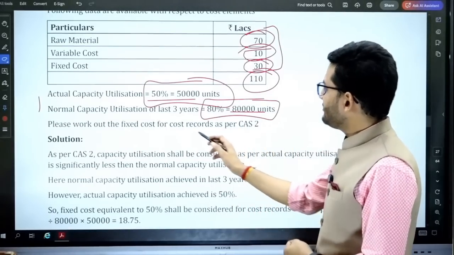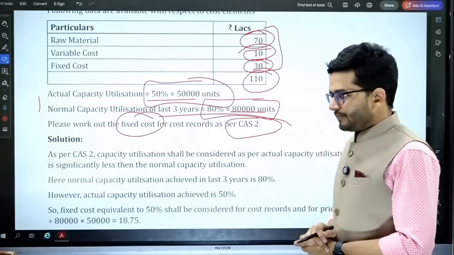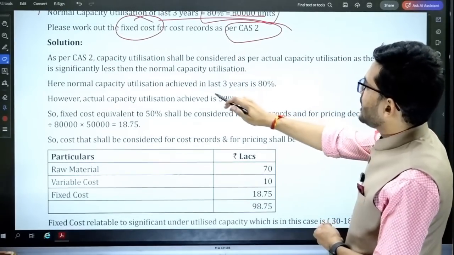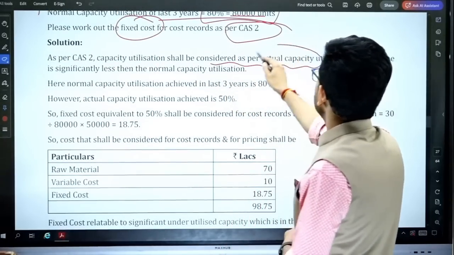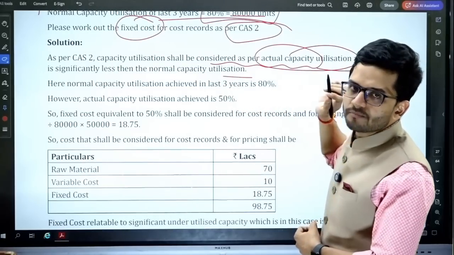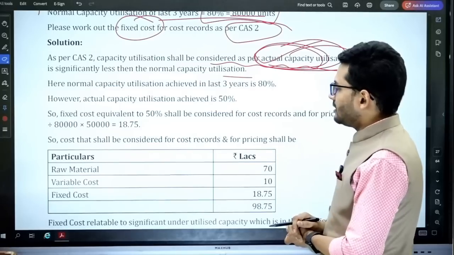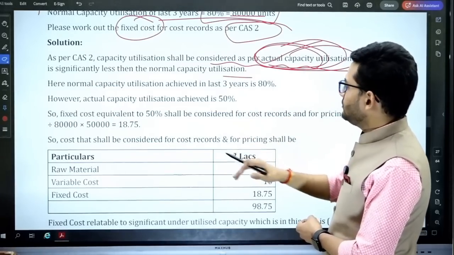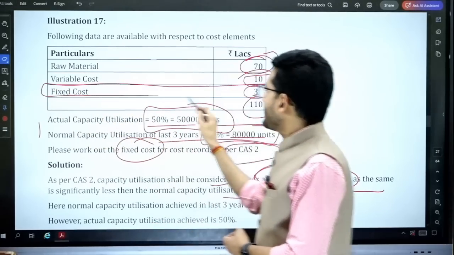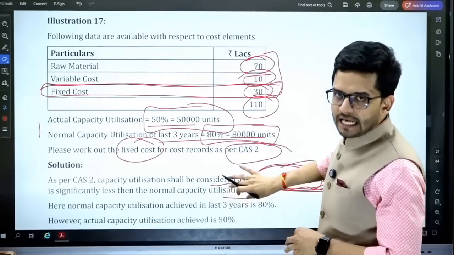Okay, sir, please work out the fixed cost for cost records as per CAS 2. As per CAS 2, what will be the fixed cost which will be charged, that you need to work out. Alright, so as per CAS 2, the capacity utilization shall be considered as per actual capacity utilization, as the same is significantly less than the normal capacity utilization. So as per CAS 2, we'll consider the actual capacity utilization for calculating our relevant cost. So what is the fixed cost as per the 80% capacity utilization? The fixed cost as per the 80% capacity utilization is 30 lakhs.